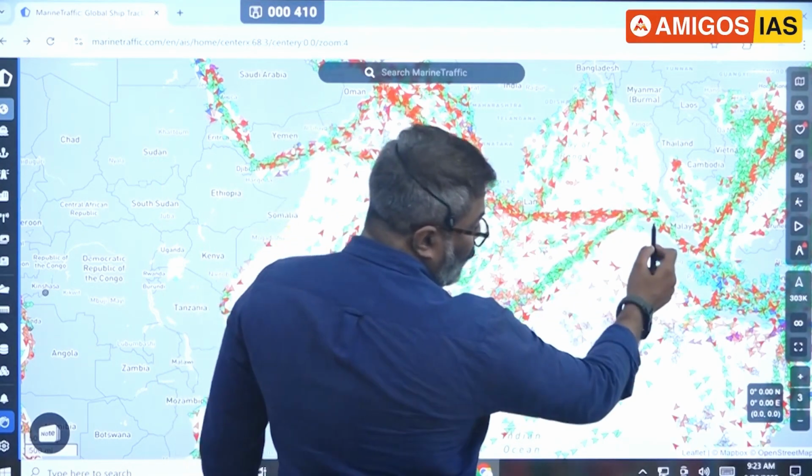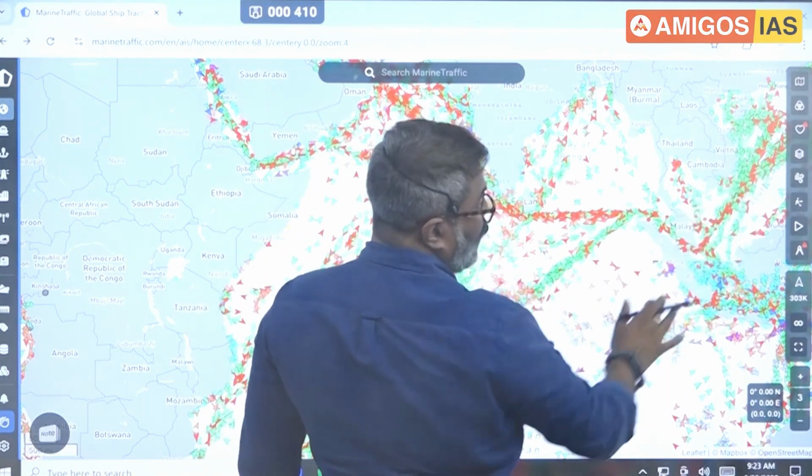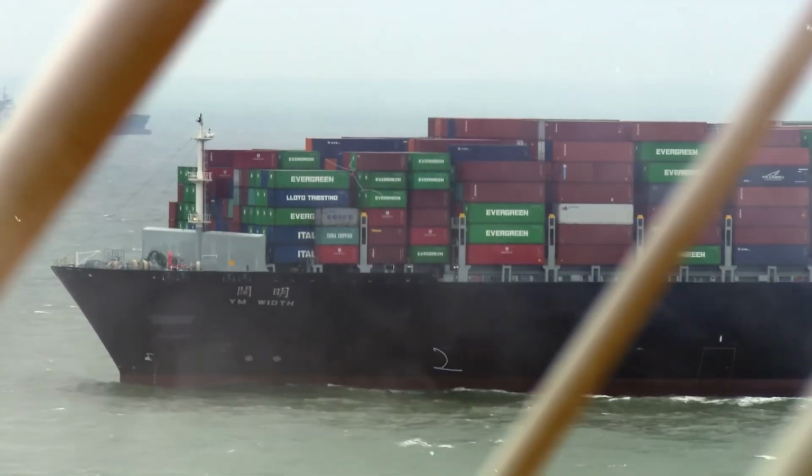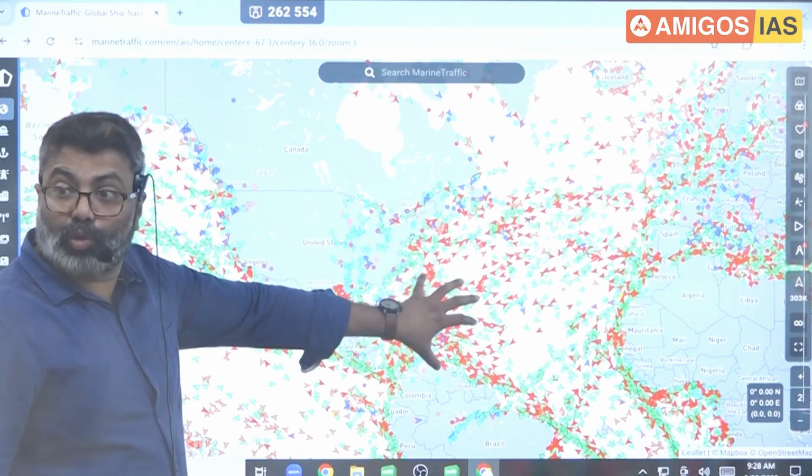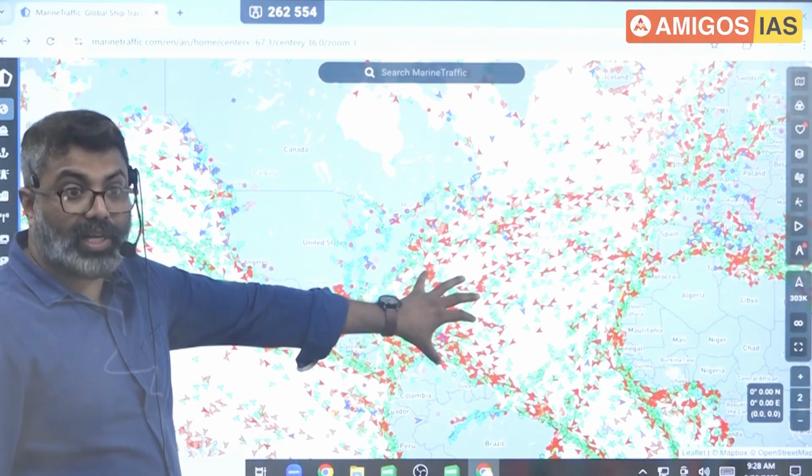You can see all of the ships are coming to Singapore. From Singapore, they are going towards Hong Kong. You notice this? The problem with this route is cyclones. Remember, during the summer months, there will be a lot of hurricanes.